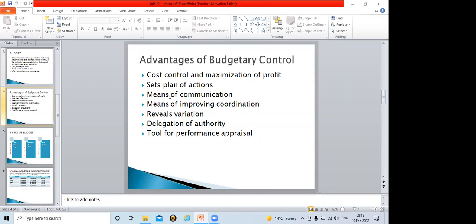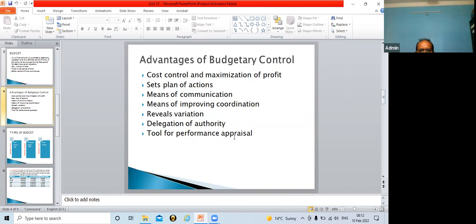Yes, sir. And the last advantage is that it is a tool for performance appraisal. Through budget also, we can have appraisal of employees, generally middle level management. Under middle level management, there is a lower level management team. But if you want to evaluate the performance of middle level management, you see whether they are following budget or they are not following budget.